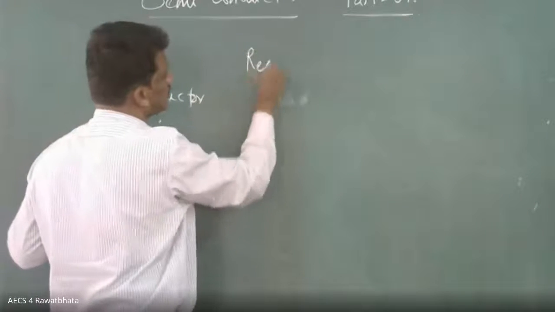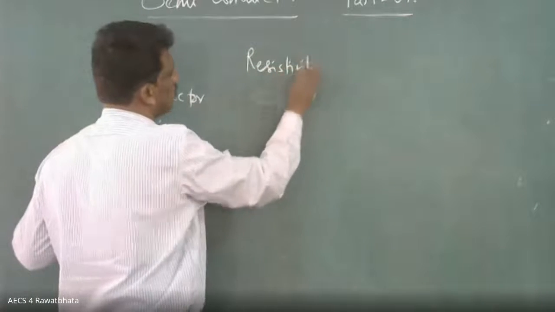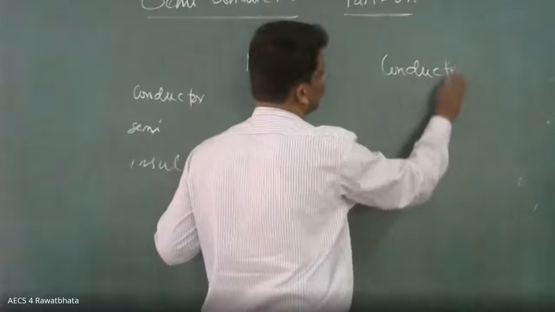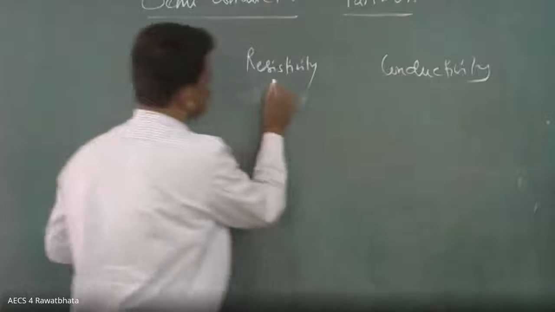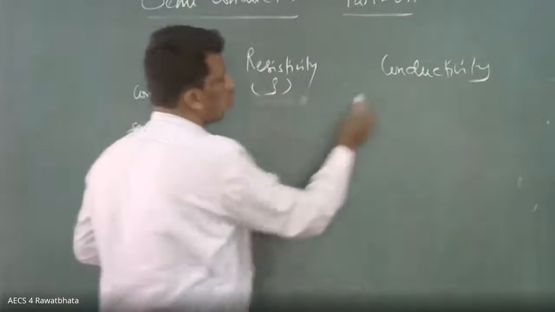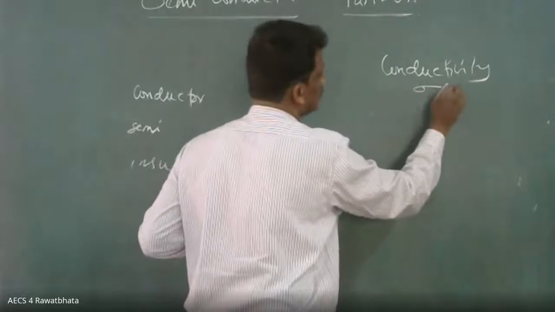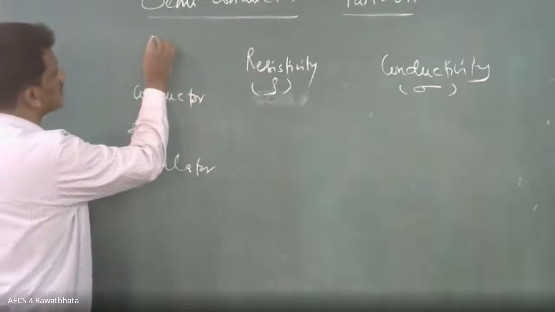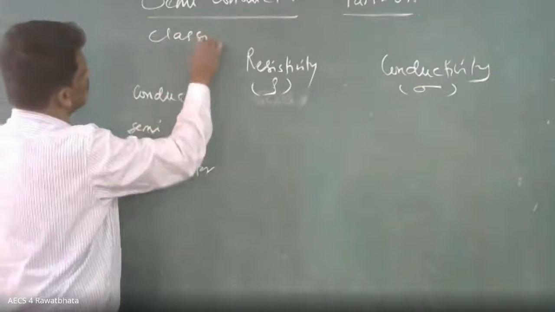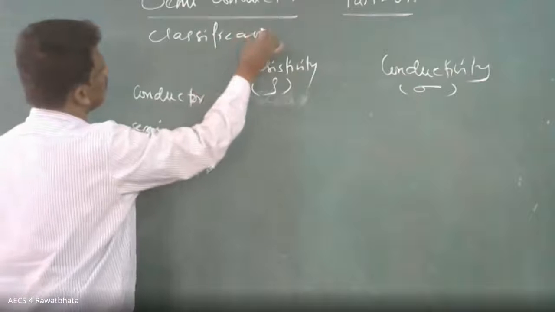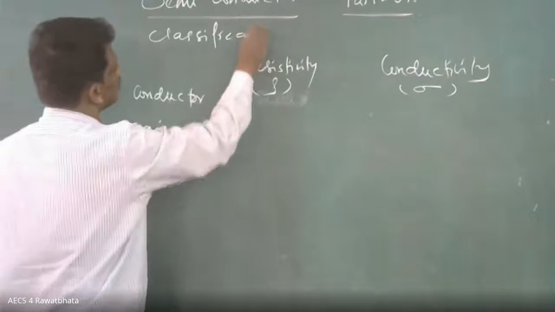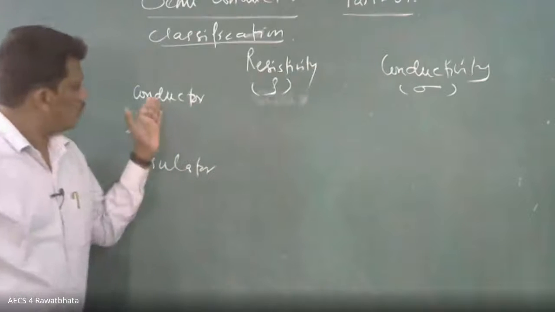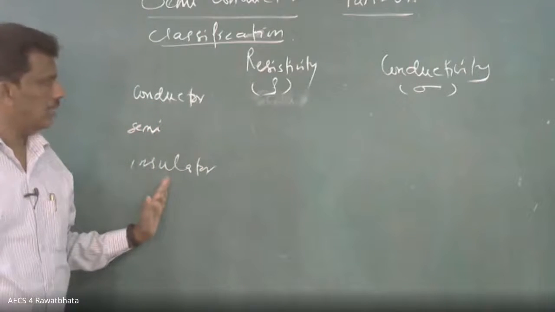One is resistivity, another one is conductivity. What is the symbol for resistivity? Rho. Conductivity, sigma. Now the classification of materials based on electrical property: conductor, semiconductor, insulator.